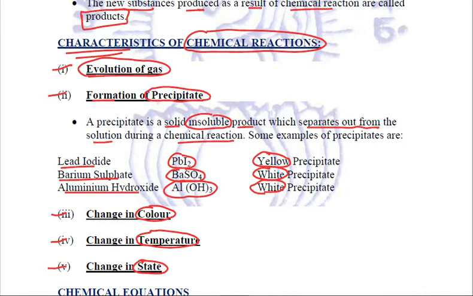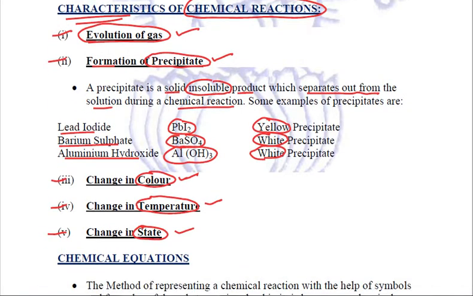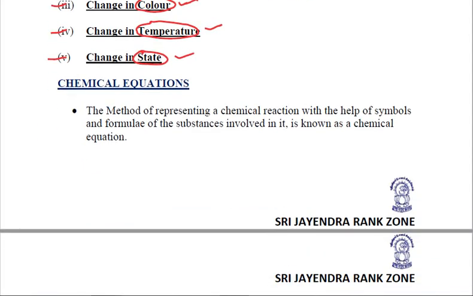So these are a few characteristics of a chemical reaction: a gas is getting evolved, or a precipitate is getting formed, or there is any change in the color, temperature or state of the reactants or of any substance. It simply means that there must be some chemical reaction taking place, because without it these characteristics cannot occur.